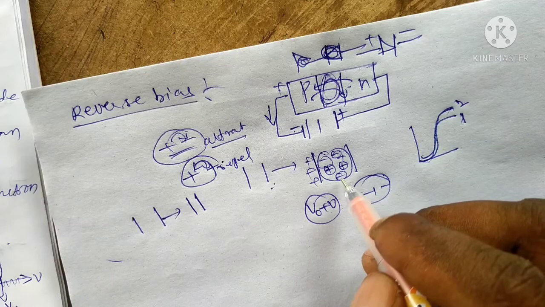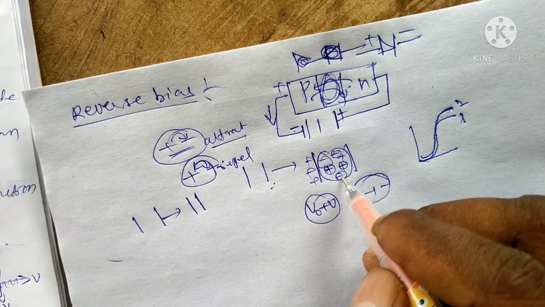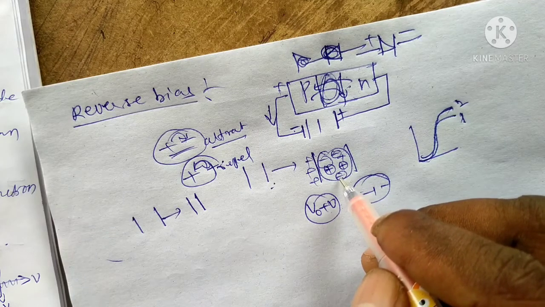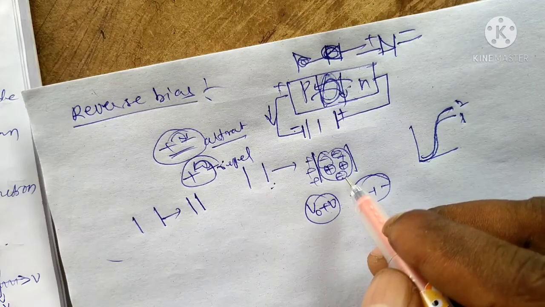Suppose the drift is possible, it gives the drift current, which is very small because the motion of the charge carriers is from minority carriers.